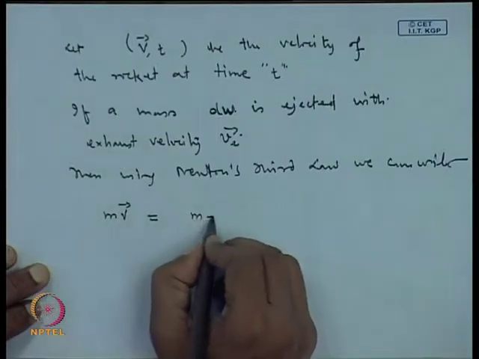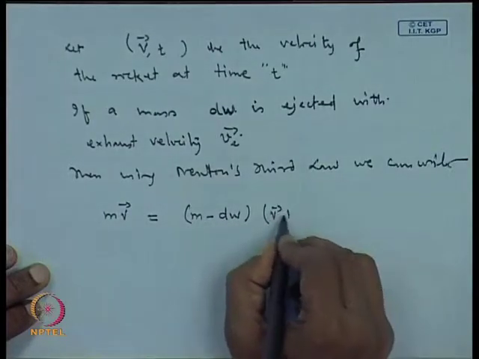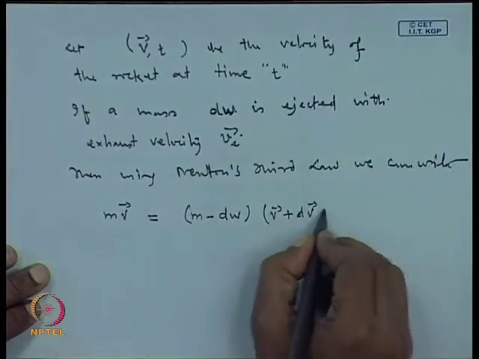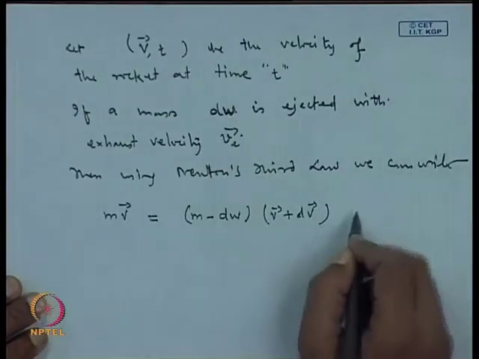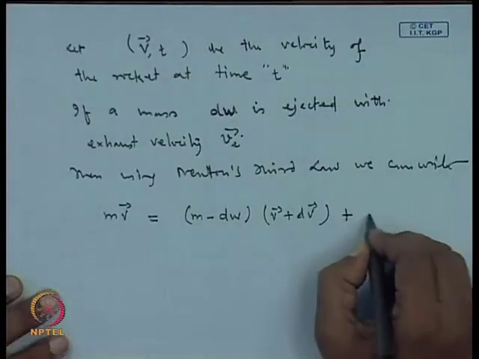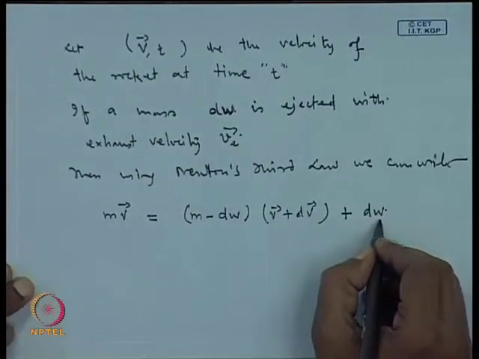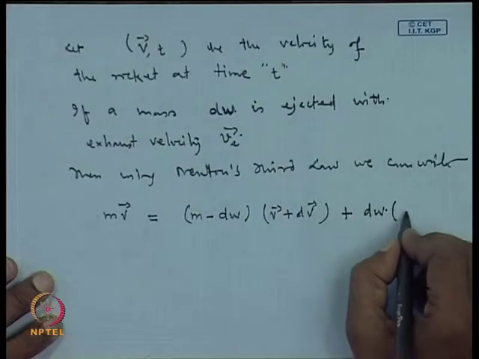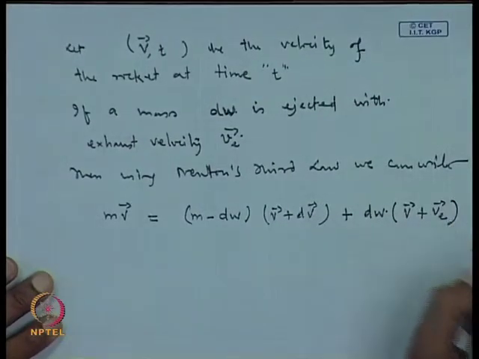So, this will become m minus dw times v plus dv. This is the changed mass and this is the changed velocity, plus the linear momentum of the ejected mass. Okay, so its velocity will be given by v plus v.